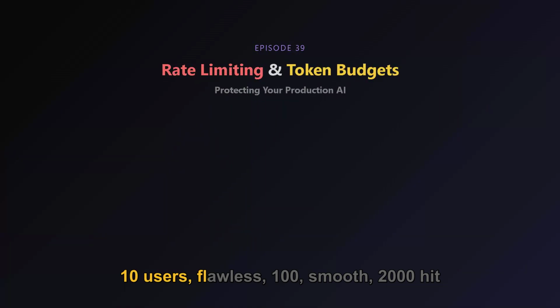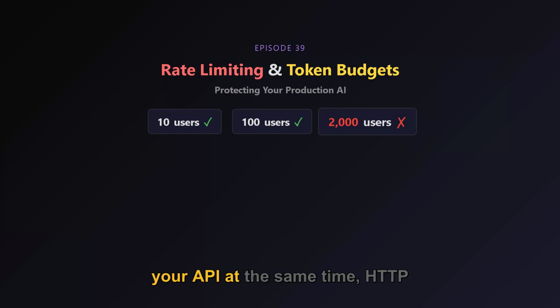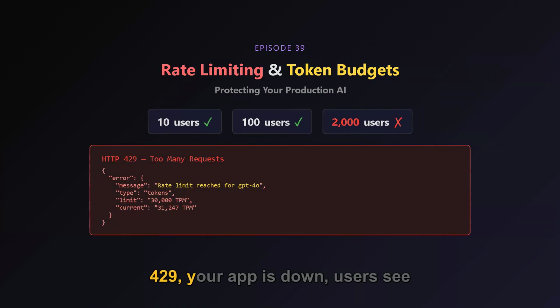10 users, flawless. 100, smooth. 2,000 hit your API at the same time, HTTP 429. Your app is down, users see errors, and your Slack is on fire. Welcome to rate limiting. AI providers limit you in two ways.